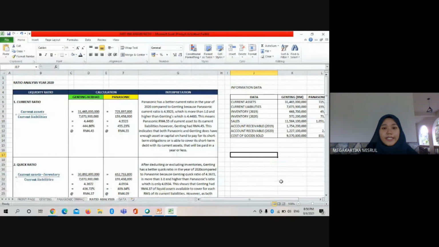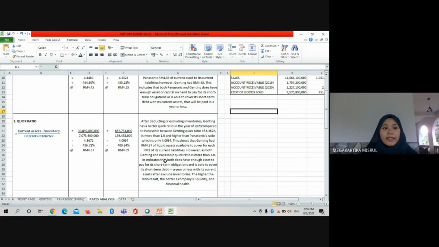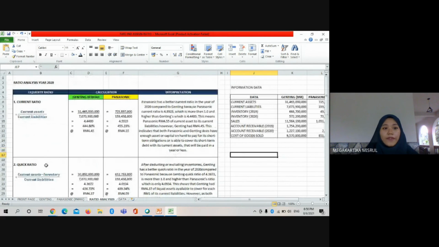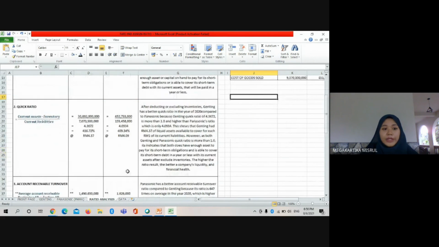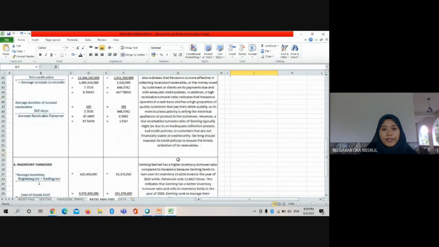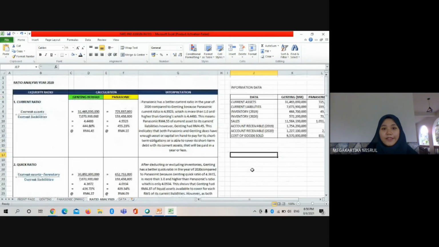So in conclusion, both companies have their own strengths and weaknesses in the ratio analysis. For example, Panasonic has a better current ratio and a better receivable turnover. However, Genting Berhad has the better quick ratio and inventory turnover. So that's all from me.